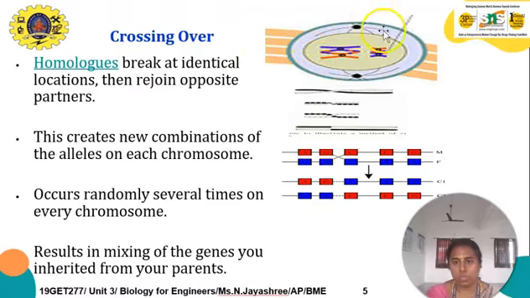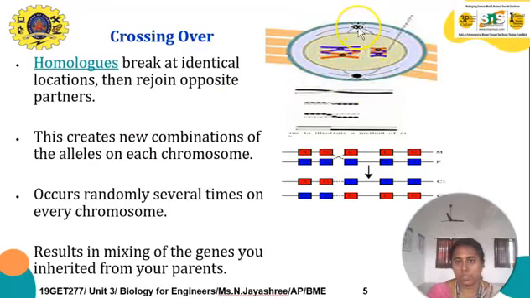So this is the crossover circle diagram, where chromatin is formed into chromosome, where the separation is going to take place, where the spindle fiber is going to pull up and down. The homologous chromosomes break at individual locations and then rejoin with opposite partners. This is the crossover.